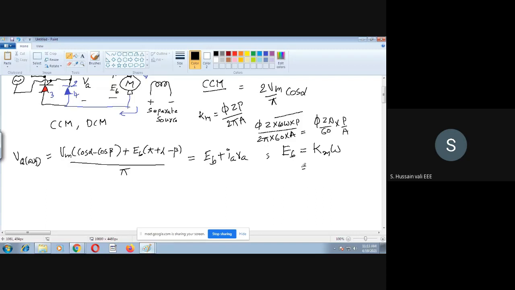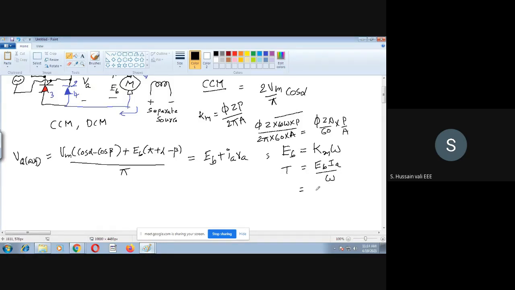Similarly, there is an expression for torque. Every time we are deriving the torque. If you recall, 2 pi nT by 60 is power, and 2 pi n by 60 is omega. So T omega is equal to power, so T is equal to power by omega. Power is equal to EB into Ia, which I already derived.